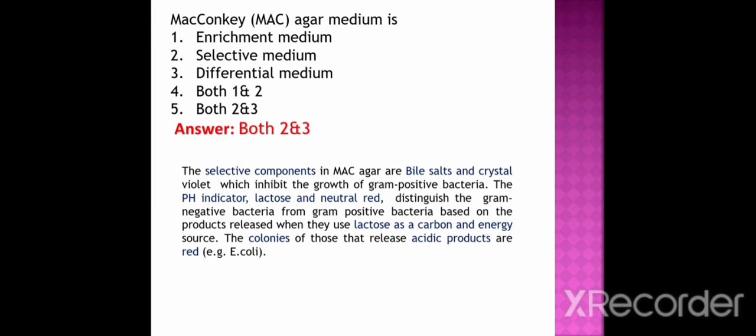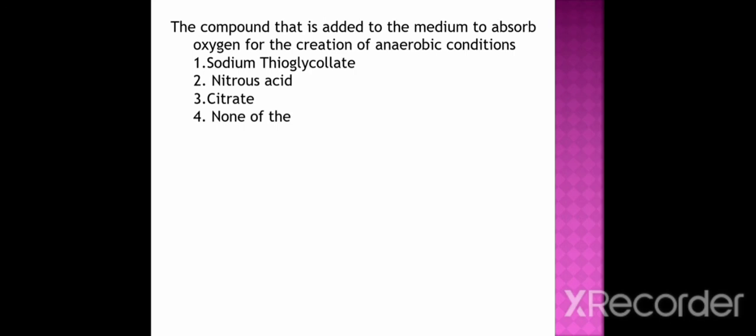The pH indicator, that is lactose and neutral red, distinguishes the gram-negative bacteria from the gram-positive bacteria based on the products released when they use lactose as a carbon and energy source. The colonies of those that release acidic products are red. Example is E. coli. Next question.